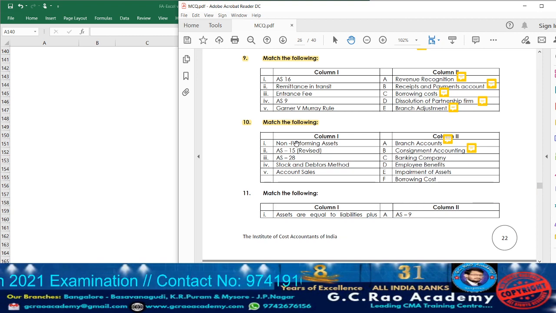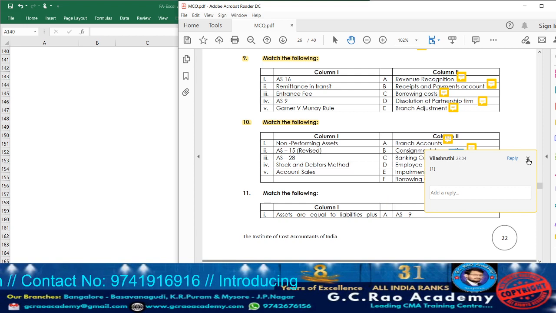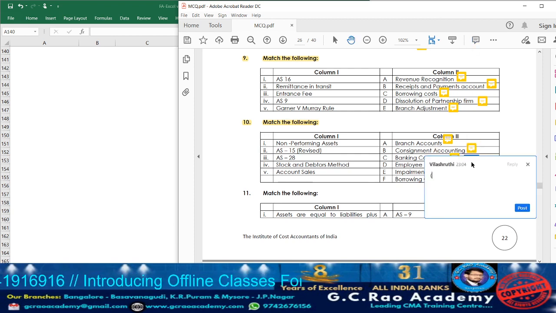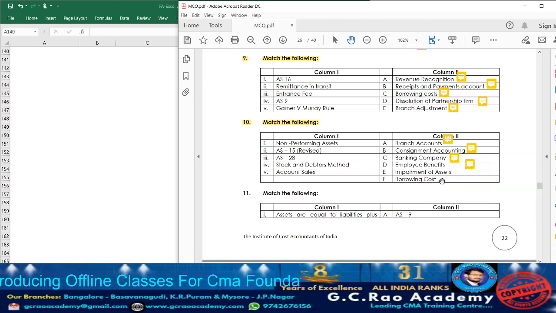Next, banking company, non-performing assets. So accordingly take down point number 1. Employee benefits, AS 15. So beside that write down point number 2. Next, impairment of assets, AS 28. So beside that write down point number 3.